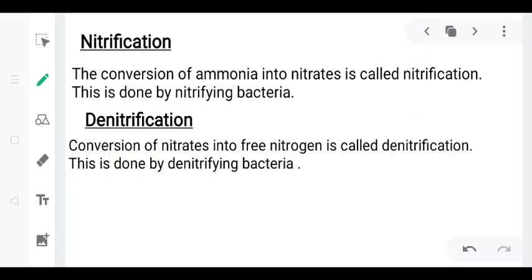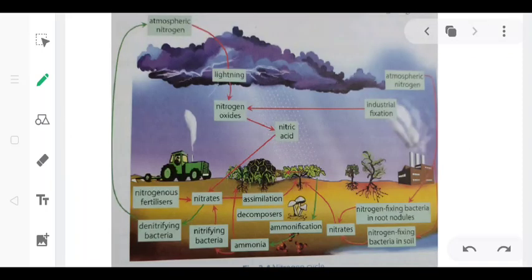And the last is denitrification, in which the nitrates are converted back to free nitrogen, and it is done by denitrifying bacteria. Let us understand this by a picture.